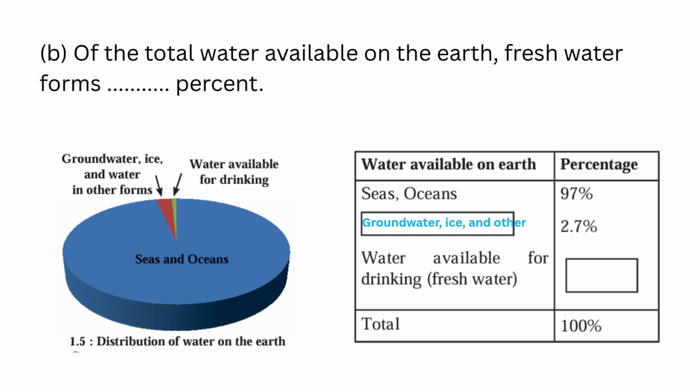Next question. Of the total water available on the earth, fresh water forms dash %. From the chart we can see water in seas and oceans is 97%, groundwater, ice and water in other forms is 2.7%, then the remaining water available for drinking, fresh water, is 0.3%. So, answer is, of the total water available on the earth, fresh water forms 0.3%.